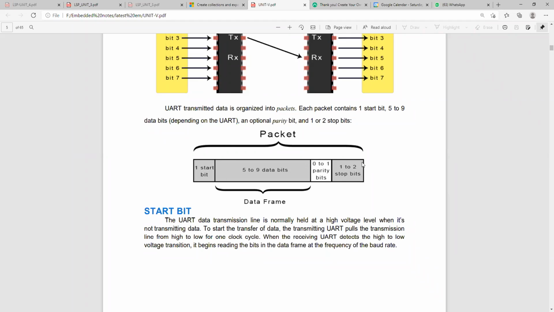Why do we give the start and stop bit? To differentiate packet from packet. We use start and stop bits for differentiating the packets of information when the message is divided into a number of packets.